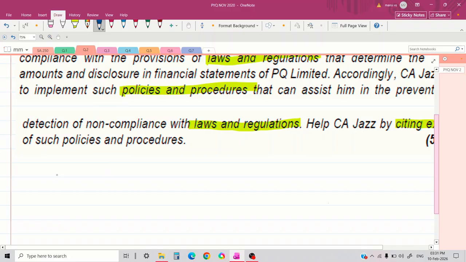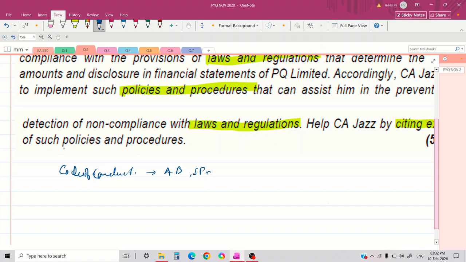So another important policy that the company can adopt is establishing a code of conduct. This is one of the best things that the company could do. We know that there should be a mandatory code of conduct for each and every organization according to its environment. This code of conduct should tell what is acceptable behavior. That means for employees, what is acceptable behavior and what is strictly prohibited. These are the two things that the code of conduct should tell each and every employee.